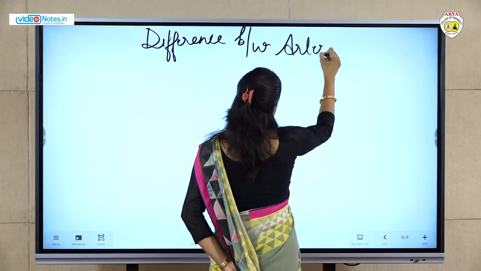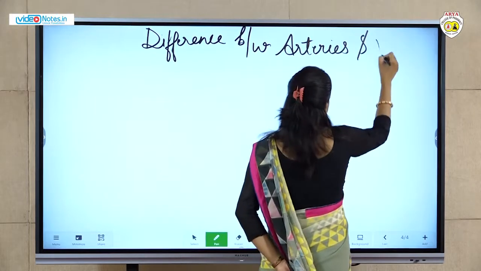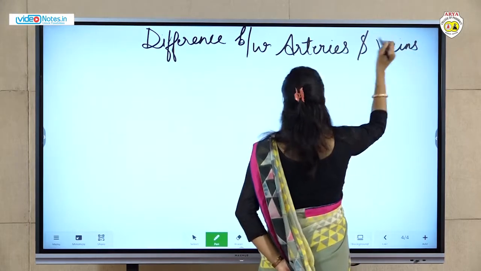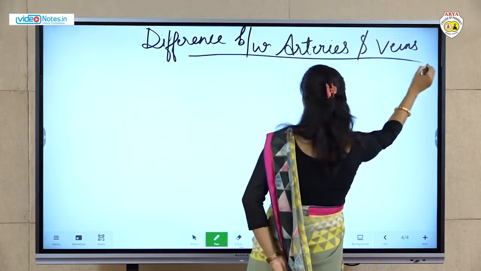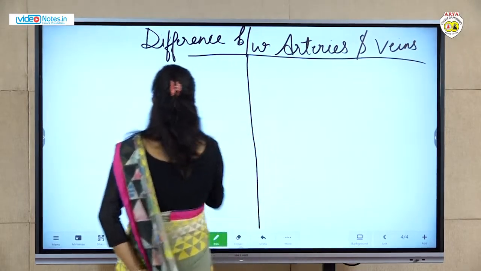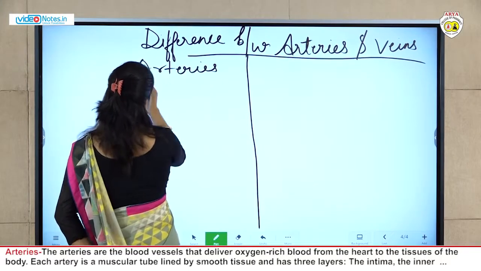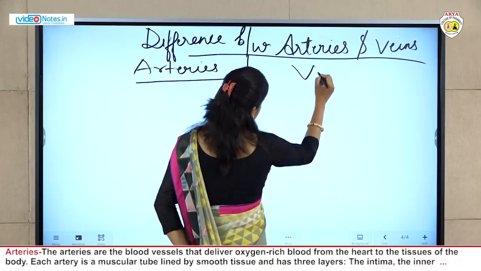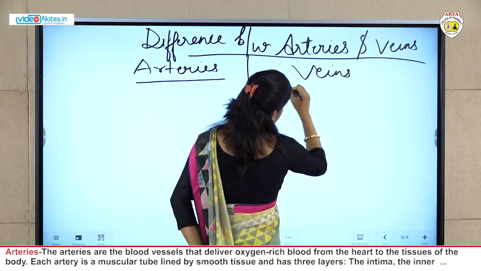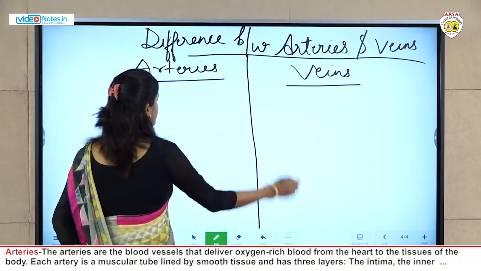We can make two columns here: arteries and veins. So one by one we will discuss the differences and different points.